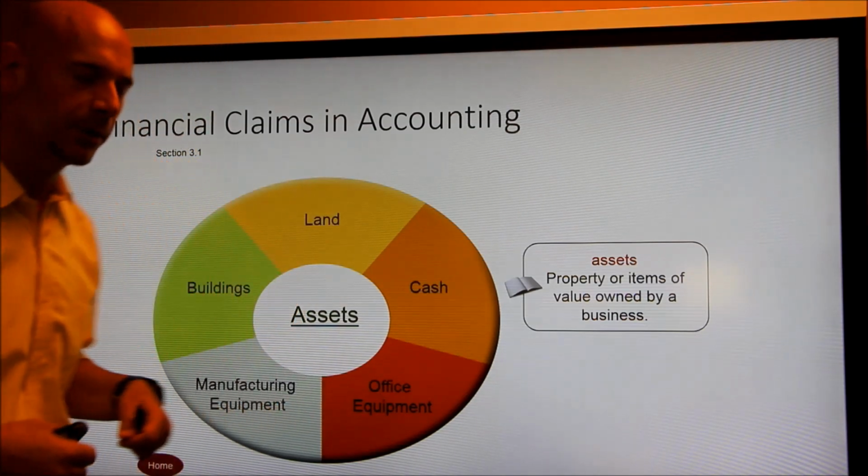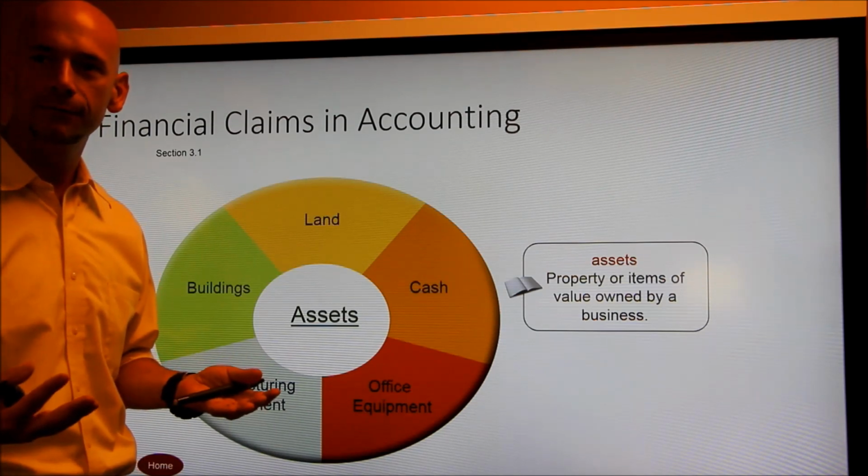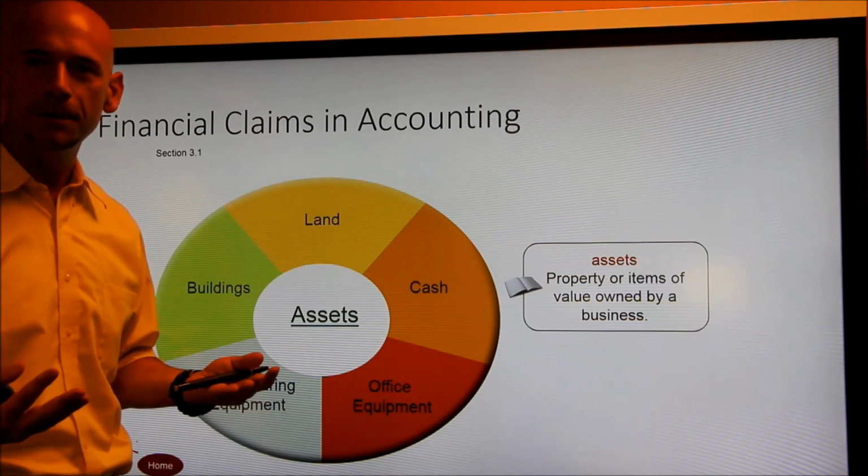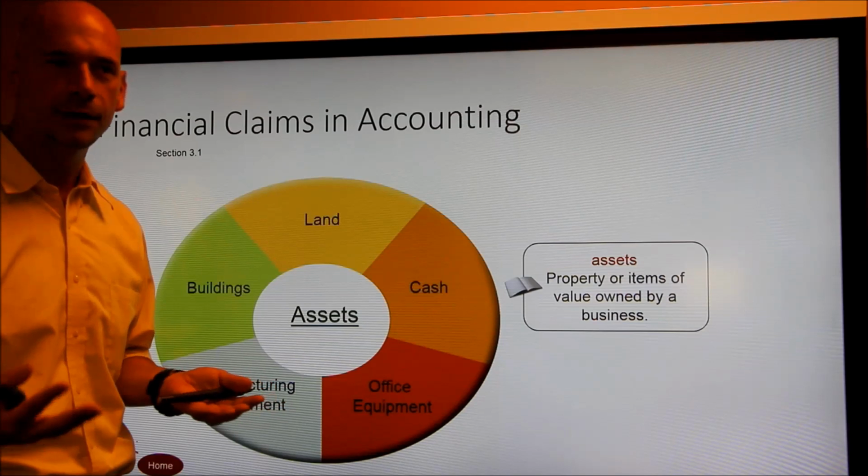So here's some examples of some of those. We have land. If you have land for your business, you could sell that land and somebody will pay you money for it, that's an asset. Cash. Cash is the best asset to have.